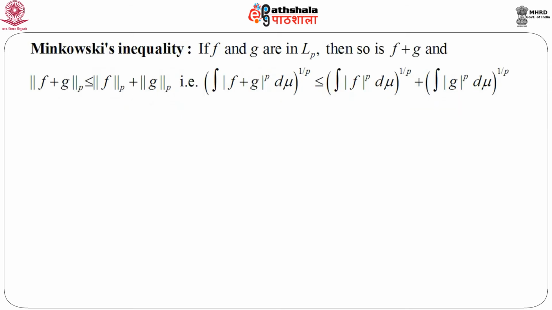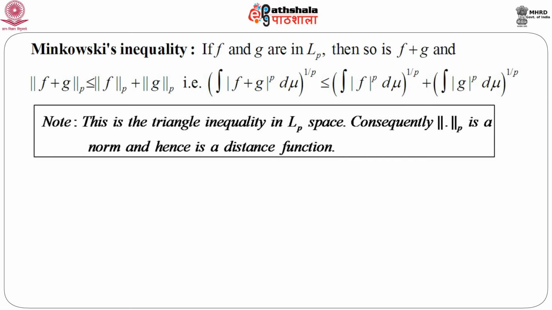Now, from this inequality we move on to another important inequality, which is known as Minkowski's inequality, a direct application of Holder's inequality. Suppose f and g are in L^p, so naturally this implies that f plus g will also be in L^p, and the norm of f plus g of order p is less than or equal to the norm of f of order p plus the norm of g of order p. That means the norm of a sum of functions is less than or equal to the sum of the norms. We can write this in terms of integrals, which is nothing but the definition of the norm of order p.